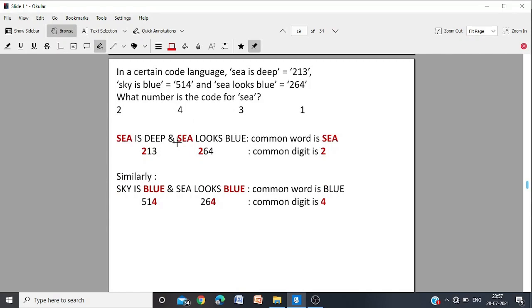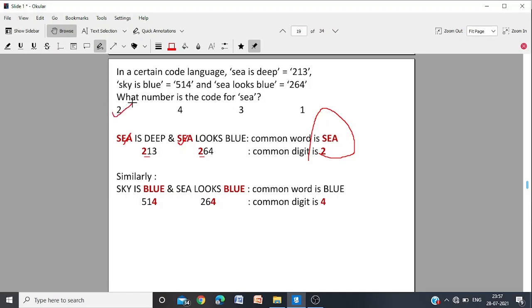C is deep and C looks blue. Both of them have the word C in common. C is common. And the only digit which is common is 2. In both the statements, we have got the word C and 2 is present in both. So C is 2. And that is the answer, we have got it.